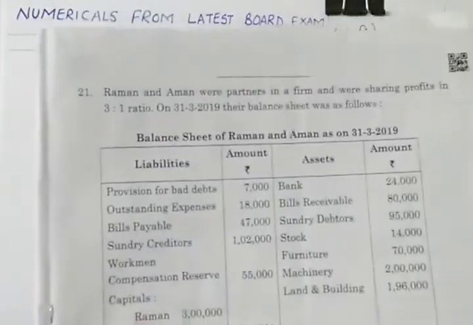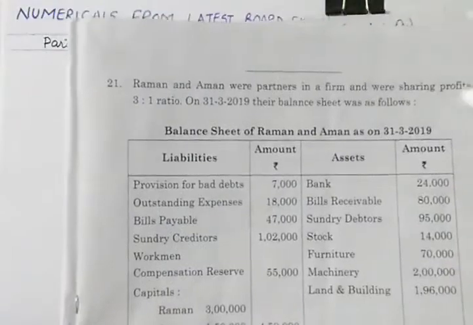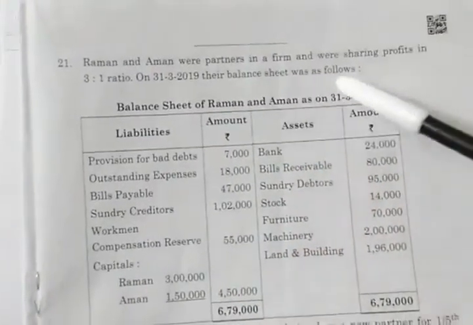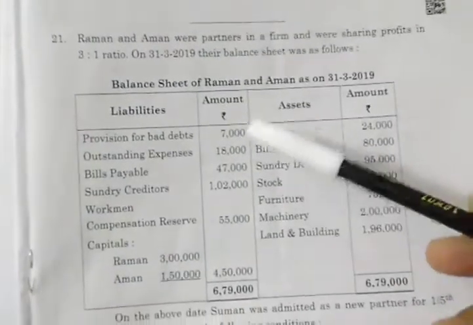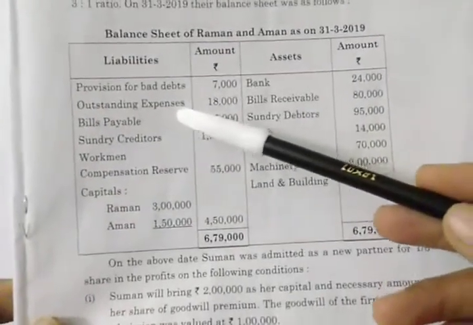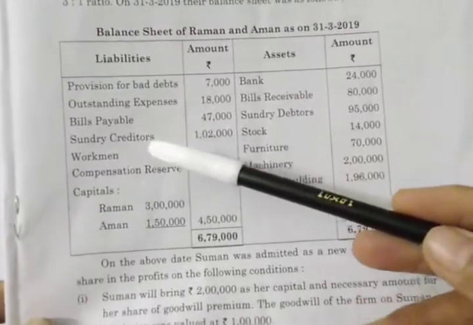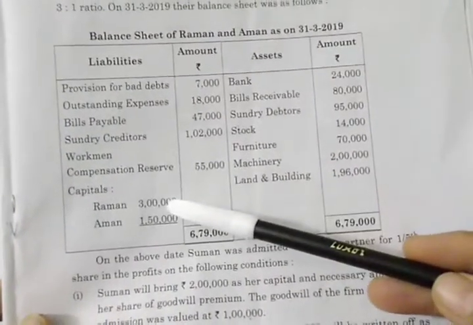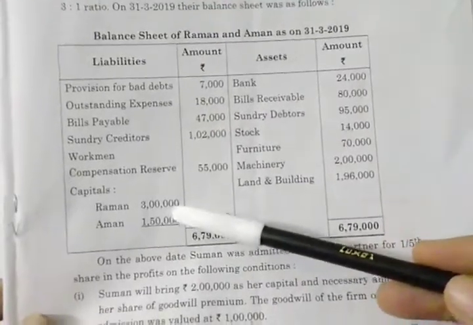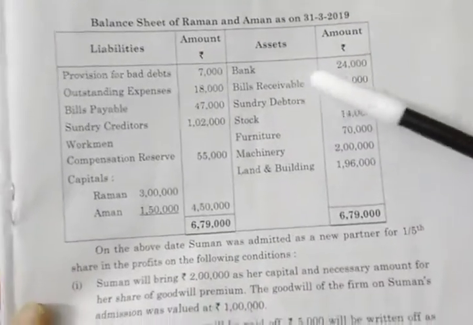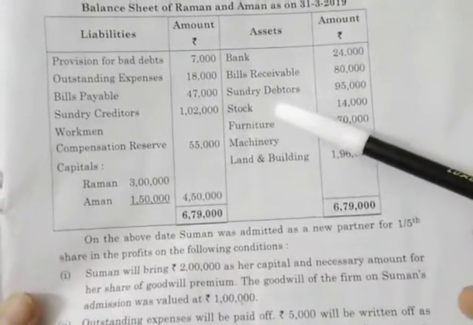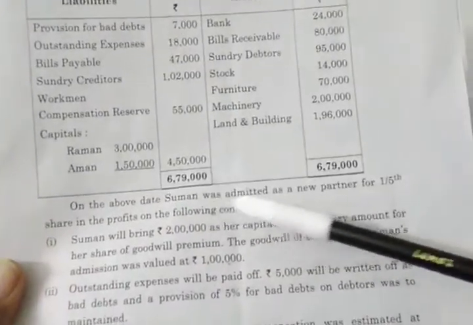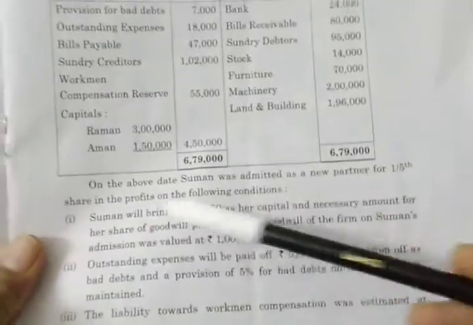So Raman and Aman are partners in a firm with profit sharing ratio as 3:1. On 31st March 2019, their balance sheet is given to you: provision for bad and doubtful debts, outstanding expenses, bills payable, sundry creditors, workman compensation reserve. Raman and Aman's capital are given, then bank balance, bills receivable, sundry debtors, stock, furniture, machinery, land and building.